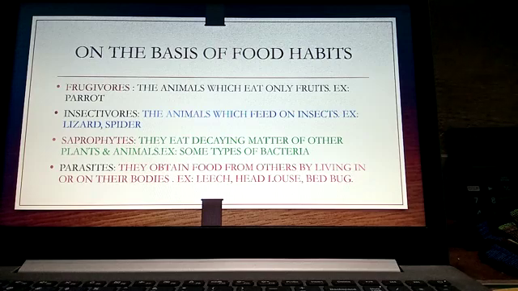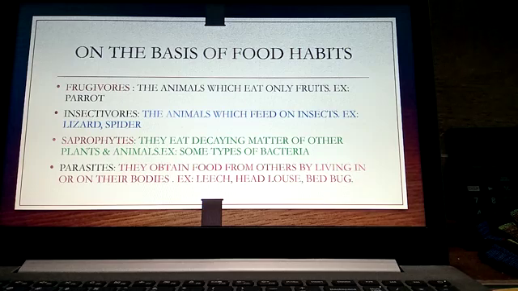Saprophytes are the animals which eat the decaying matter of other plants and animals. Example, some types of bacteria. Coming to parasites, parasites are the animals which obtain food from others by living in or on their bodies. Example, leech, head louse, bedbug, etc. So on the basis of food habits, children, the animals are classified into frugivores, insectivores, saprophytes and parasites.